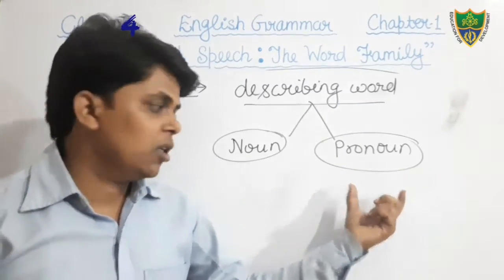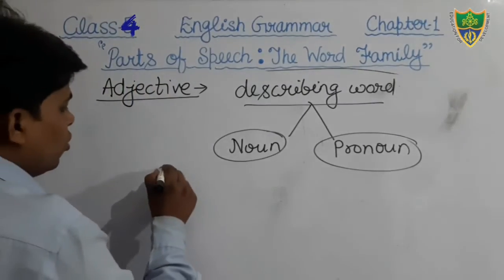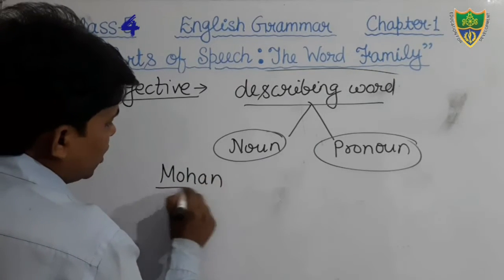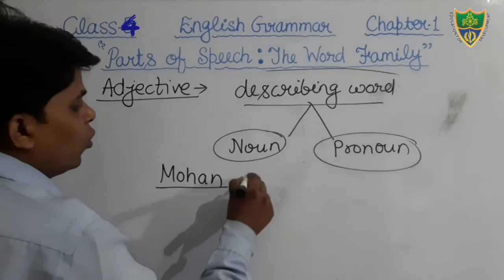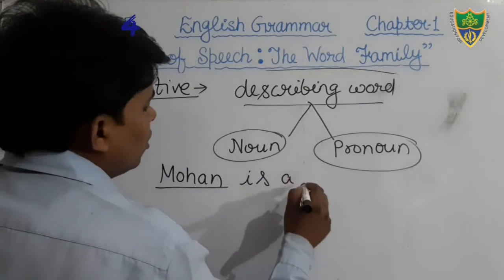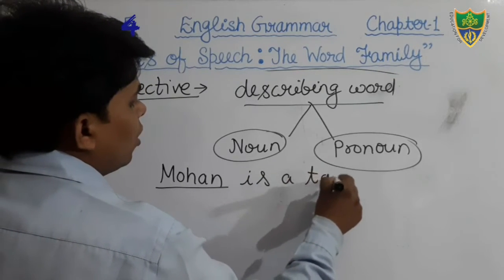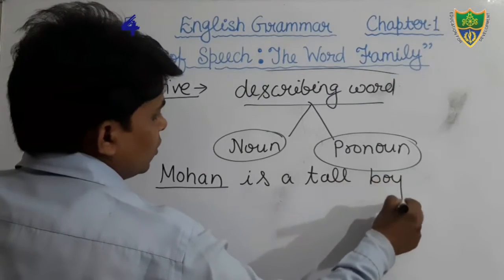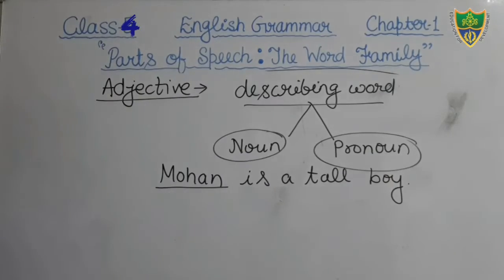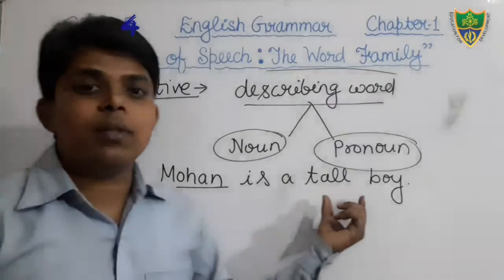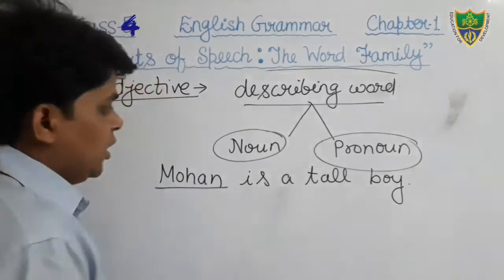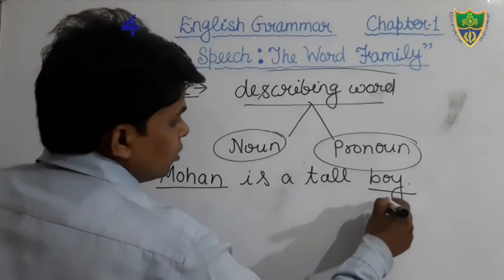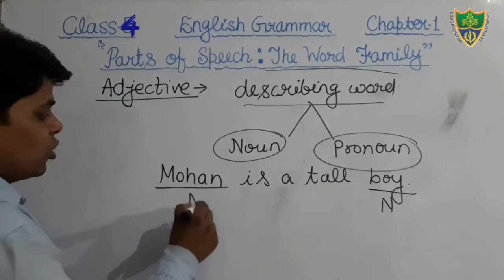Okay, example we can see. Mohan. Mohan is what? Mohan is a noun. Mohan is a tall boy. Here the quality of the boy has been described. Boy is also a noun.